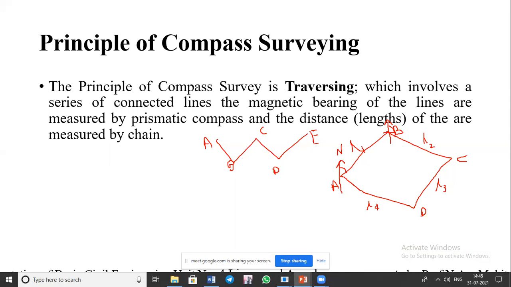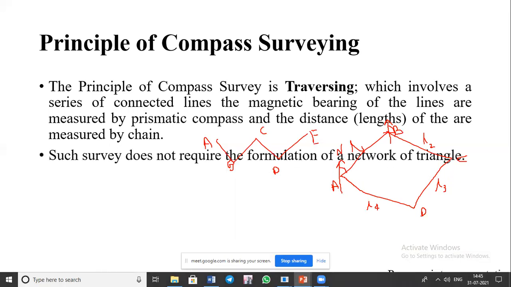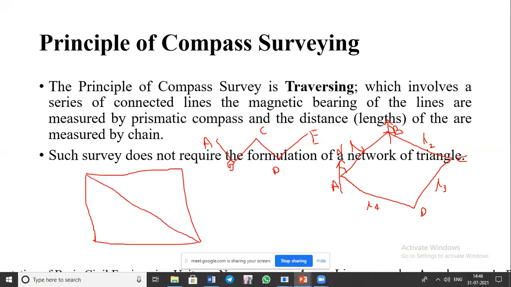Okay, and the distances are being measured by the chain or the tape. So such a survey does not require the formulation of a network of triangles. In the case of chain surveying, we have seen that suppose this was the area in which we were supposed to form the triangles like this. Formulation of triangles was supposed to be done, that we have seen.